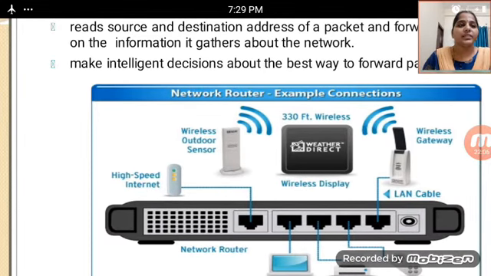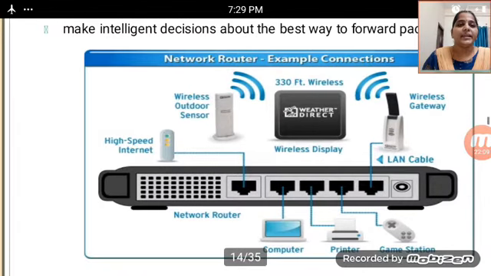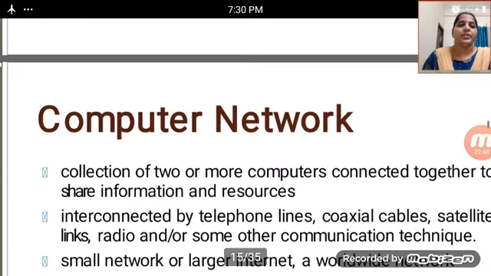Example connections: here there are wireless outdoor sensors, which have high speed internet. With this high speed internet there are wireless connections, a wireless display, and the computer. In the network router, everything is connected with the LAN cable, along with wireless gateways, a game station, a printer and a computer. All are connected with this network router. This is an example of connections, and this is about the computer network devices.